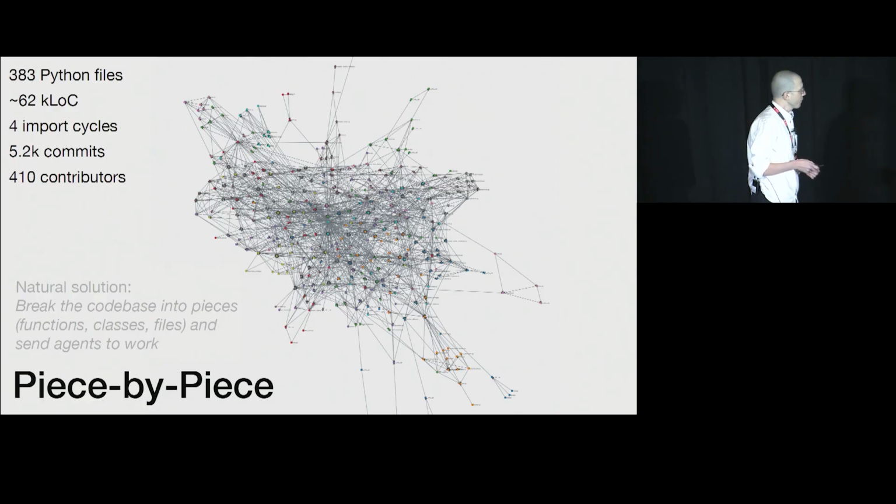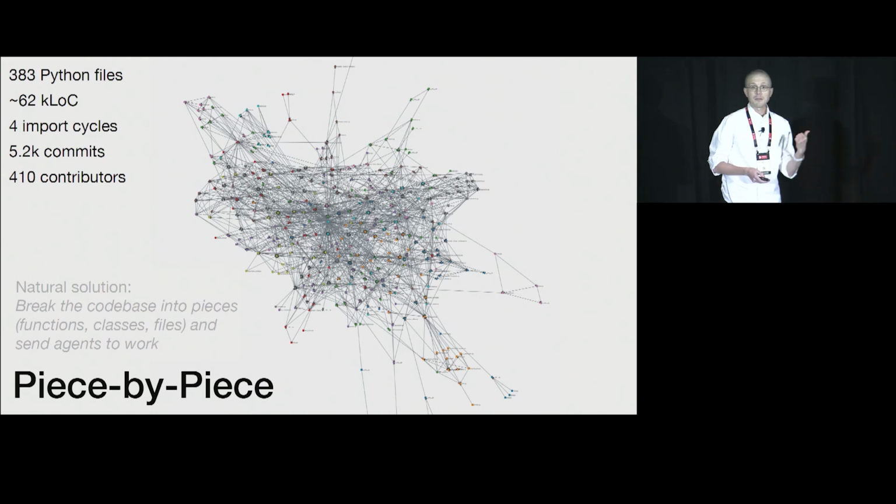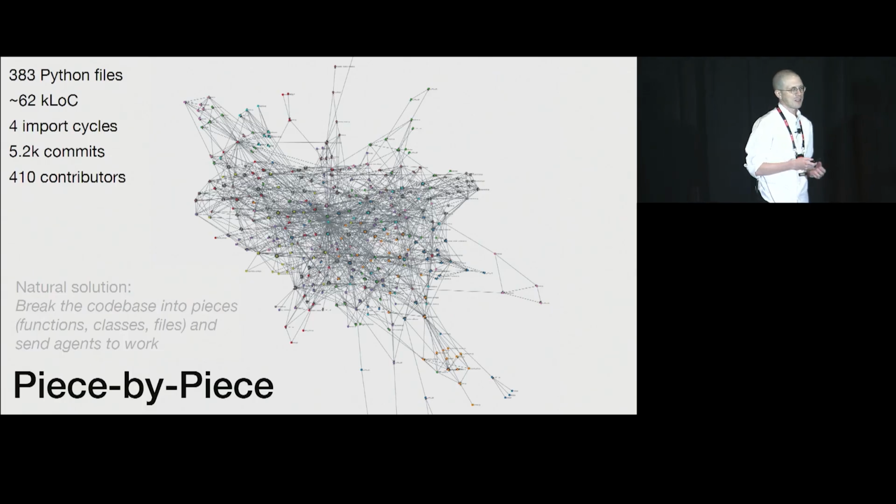We've got 383 Python files, 62,000 lines of code. There are a couple of import cycles, unfortunately, that we have to worry about breaking. And we have over 5,000 commits from 400 plus different contributors. So there's no consistency in terms of the style. Again, OpenHands is an open source project. We love any contributions that we can get. Sometimes that means the code is not always of the highest quality or adhering to the highest standards.